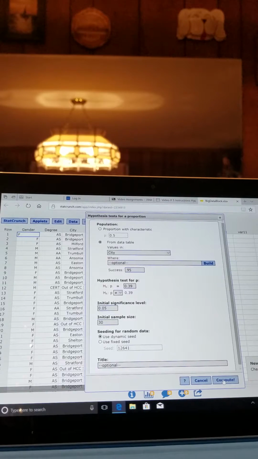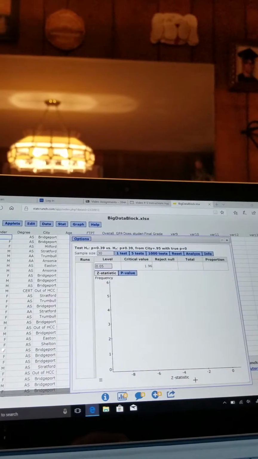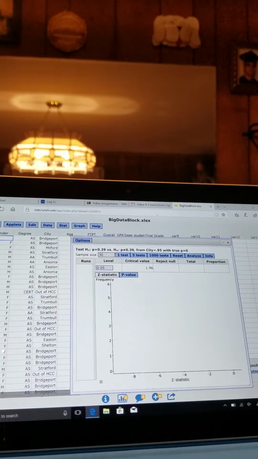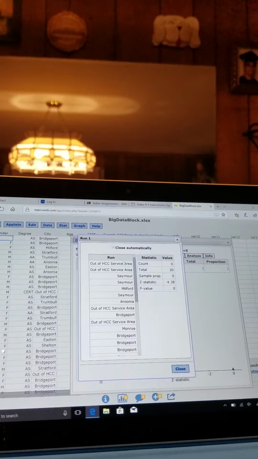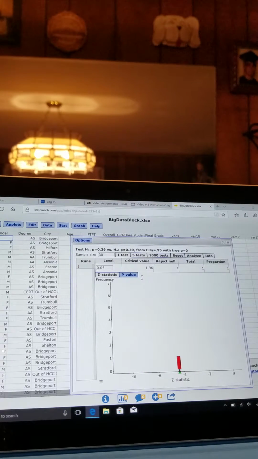So we're going to hit compute. And we see this here. We have, like I was saying, our sample size is 30 different cases in a run, and that's a good number because it meets the conditions that we need, which include our 10% condition, because 30 is obviously less than 10% of all students who go to Housatonic.